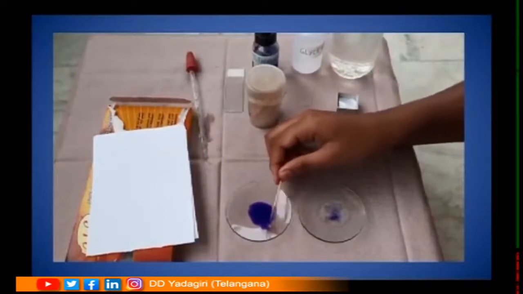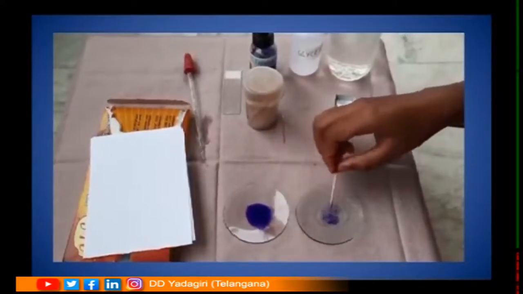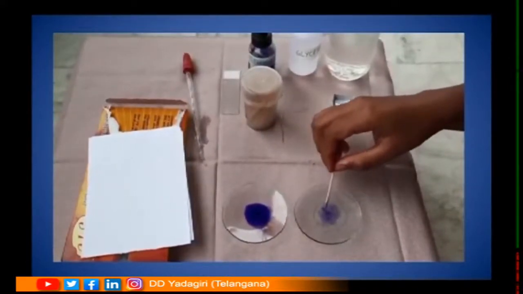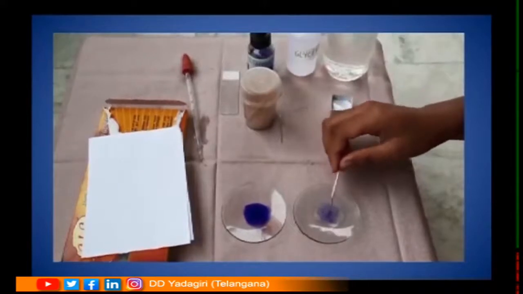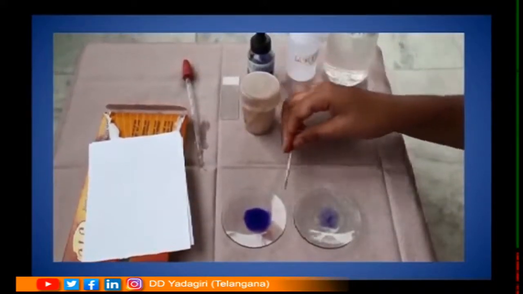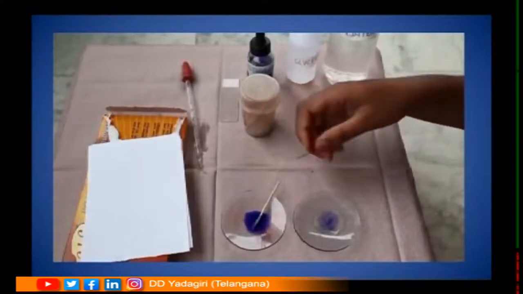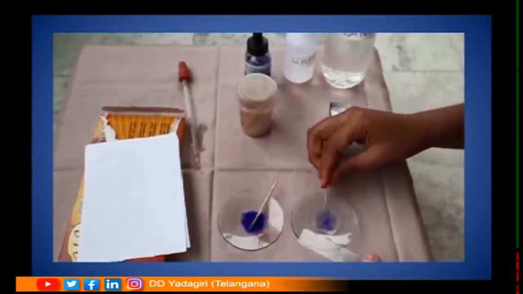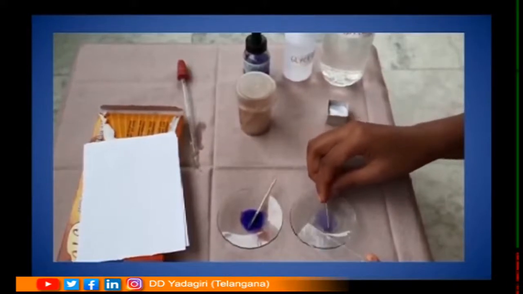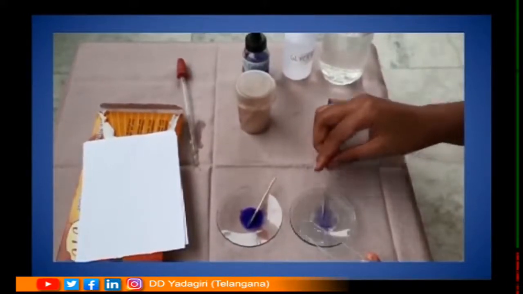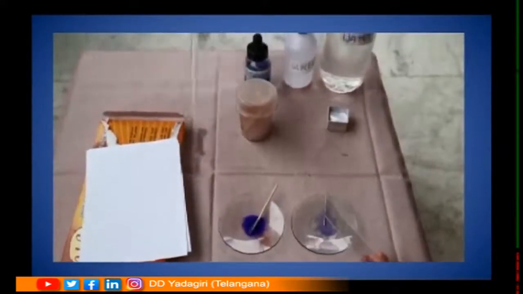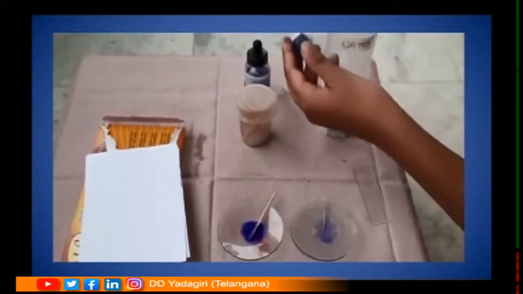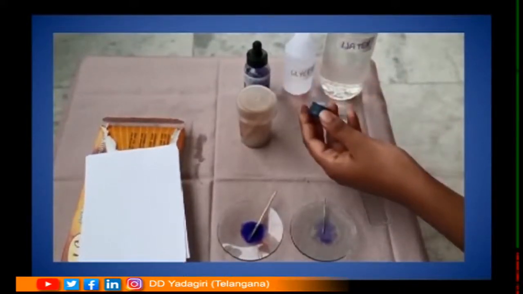Now gently transfer this into a watch glass containing water so that the excess color goes off. Now with the help of a needle, transfer these cells onto the glass slide. Take 2 drops of glycerin solution onto the glass slide.